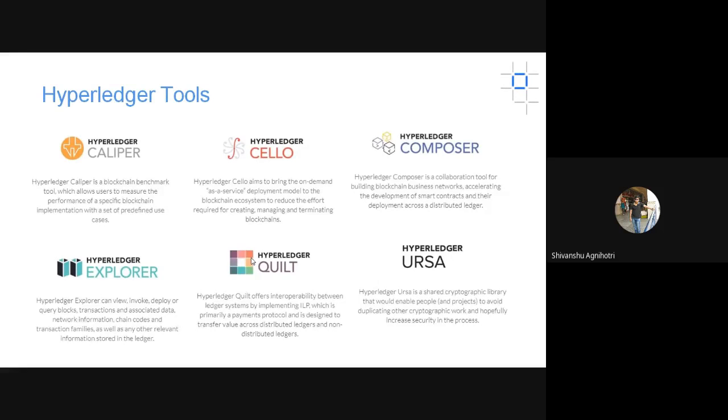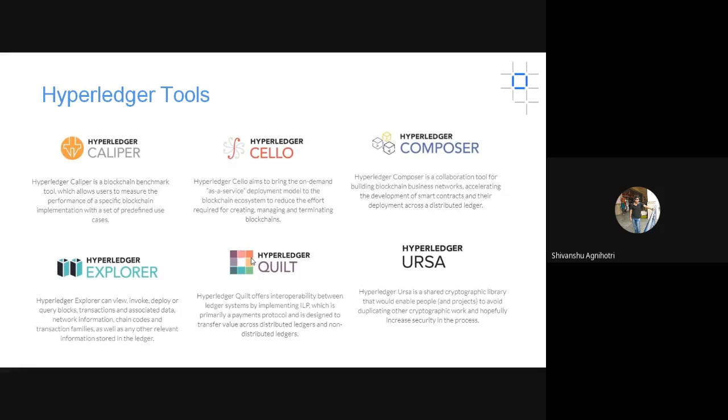Caliper is basically used for benchmarking purposes. If you have developed a blockchain-based application and you are trying to measure the performance of your system, for example how much memory your system is consuming, in that case you can use Hyperledger Caliper. But here we will be discussing Hyperledger Composer.